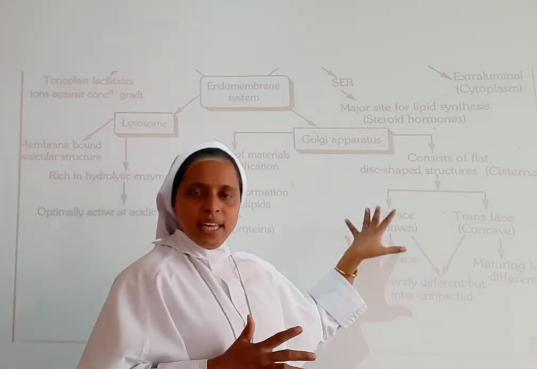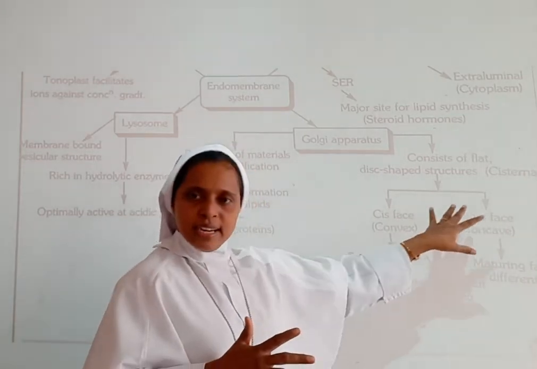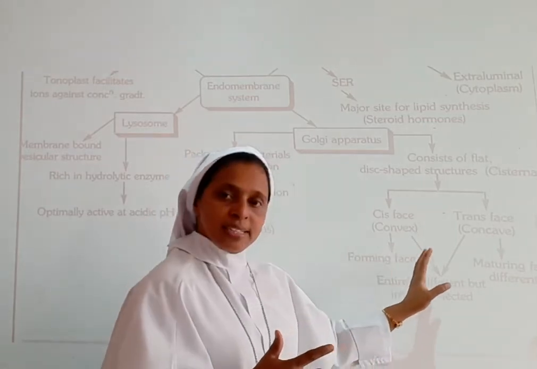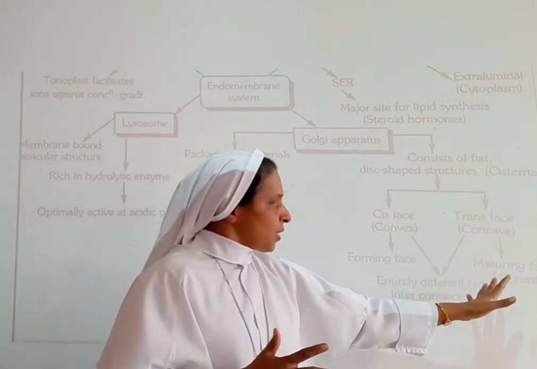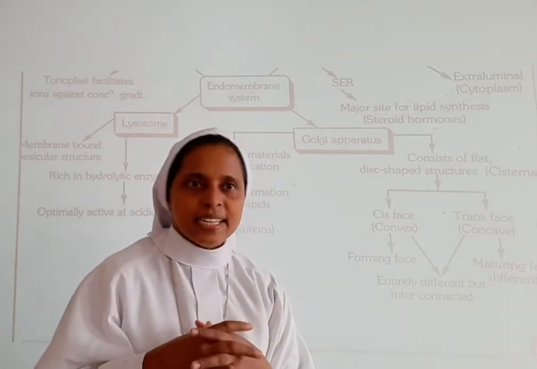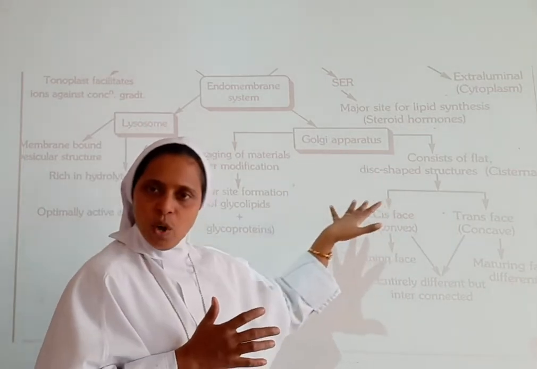Here we can see the two faces: the cis face is convex, the trans face is concave, the cis face is the forming face, and they are interconnected. Then what is the function of the Golgi apparatus?